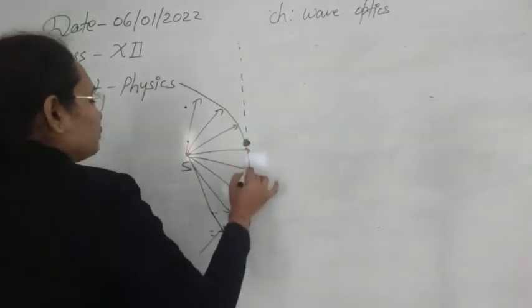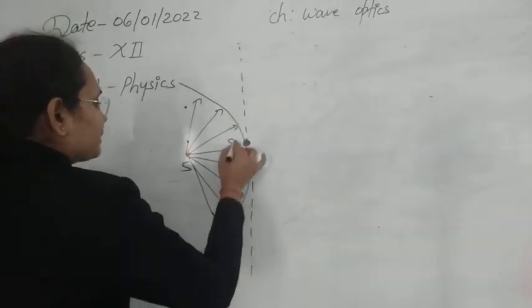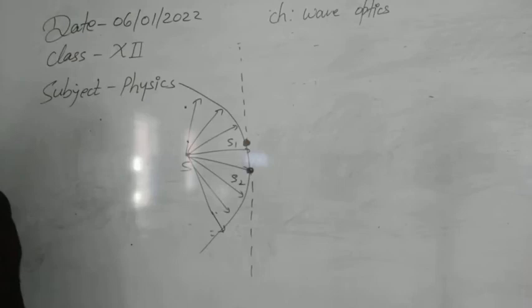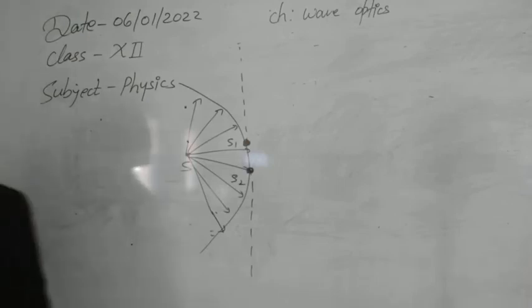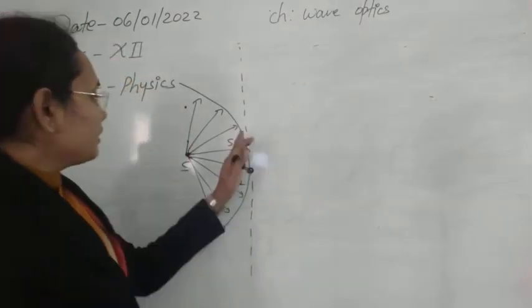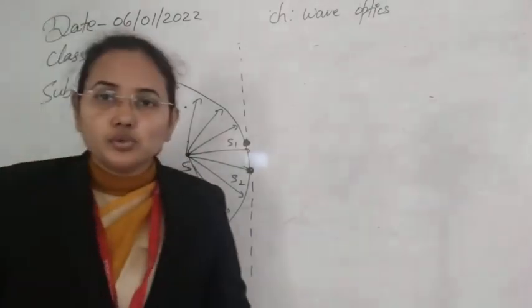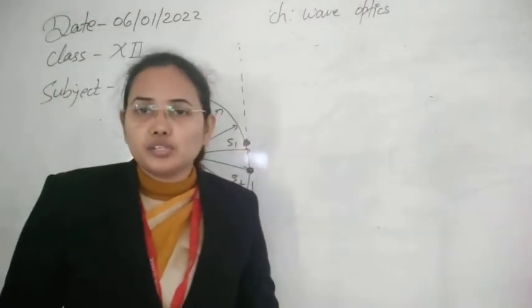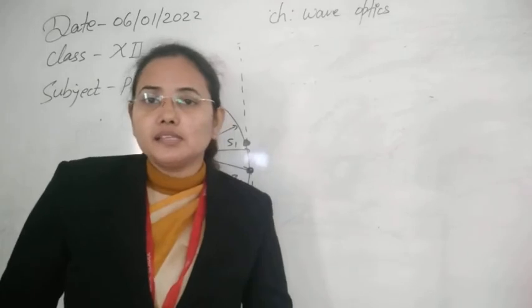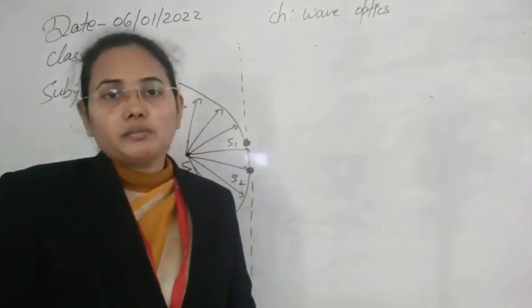So these are now the two sources that we have made from here. This is S1, suppose this is now S2. Then again, as per Huygens' concept, these two sources will behave like secondary sources, just like fresh sources, and they will again send disturbances in the forward direction in all possible directions.